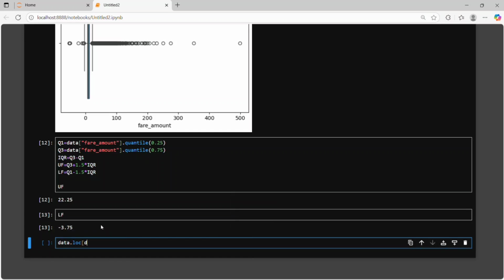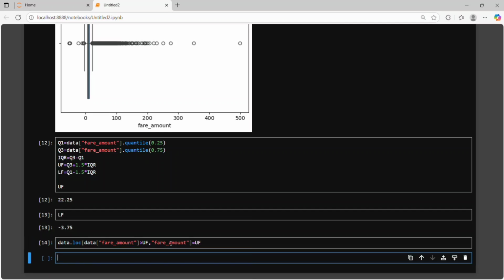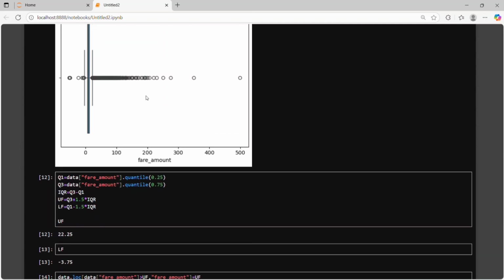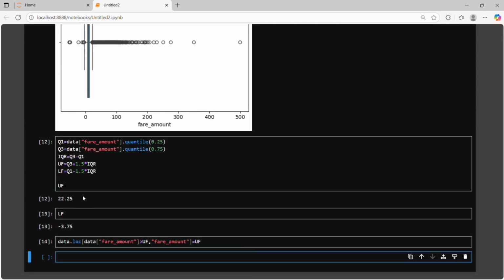Then in the log we need our data, and here it is fair amount. Then here we use a filter, like if our fair amount is greater than the upper fence, in that particular fair amount column, convert that into the upper fence. So as you can see now, all those outliers are converted to the upper fence value, like 22.25.